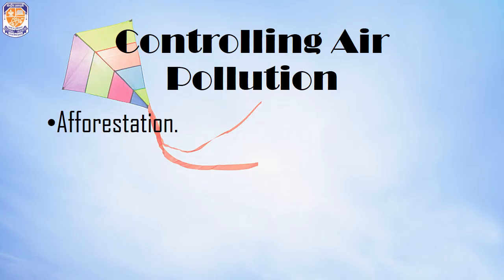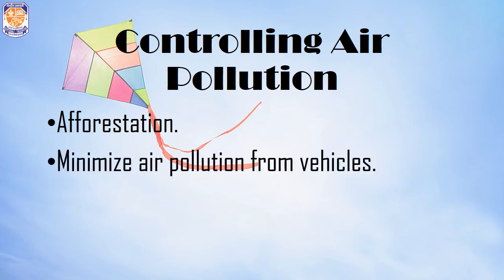Vehicles are another major source of air pollution. So, we can minimize the air pollution from vehicles by choosing to walk to nearby places, or we can ride a bicycle or prefer public transport to travel shorter distances. The government has also brought in some rules for the usage of CNG driven taxis and buses, which are eco-friendly and a better alternative to diesel and petrol. You might have seen CNG taxis and CNG buses running on the roads these days. So they are a better alternative to diesel and petrol running engines.